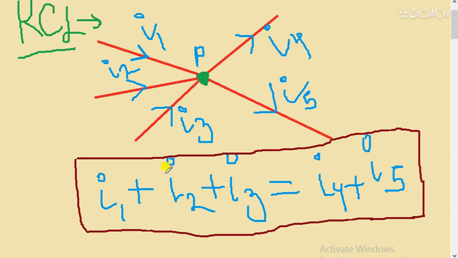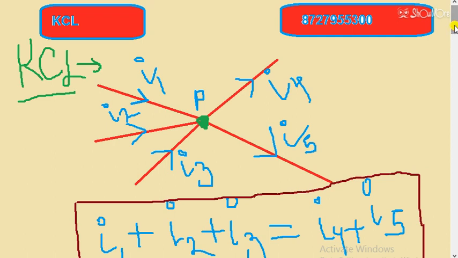So if I take the left hand side to the right hand side, then inward current will become negative, and if I take the right hand side to the left hand side, then outward current will become negative. So you don't have to remember which current is negative, which current is positive. You have to remember the concept basically. The total current that is coming towards the point is equal to the total current that is leaving the point. That is basically KCL. Now students, this will be very useful in solving numericals of KVL in the next video.